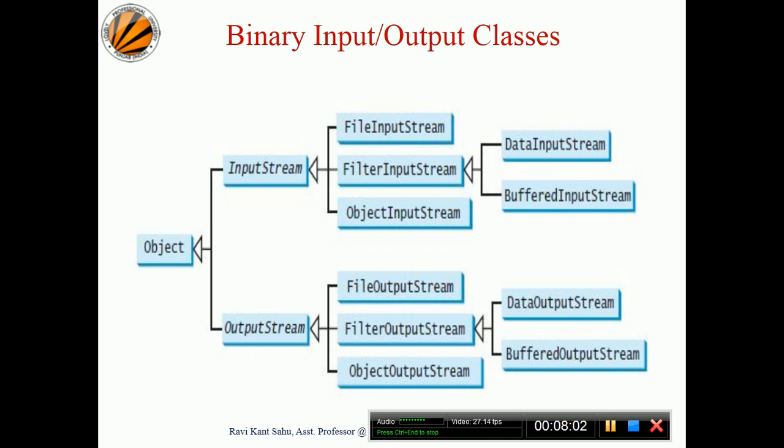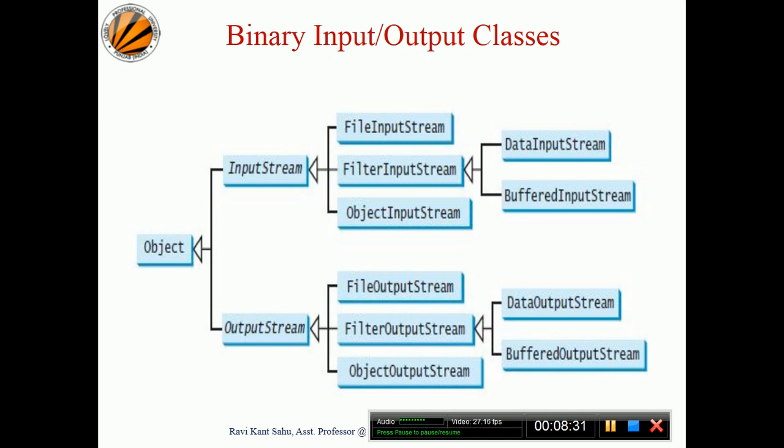Come to the OutputStream. Three classes: FileOutputStream, FilterOutputStream and ObjectOutputStream. And then FilterOutputStream has further DataOutputStream and BufferedOutputStream. FilterOutputStream is a child of the OutputStream. In this way you have to read this particular diagram. They are extending the InputStream basically.